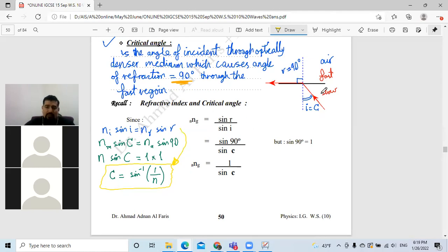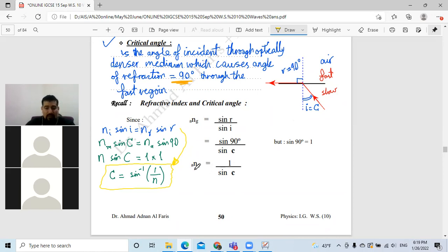In the short formula, we talk about the refractive index from where to where? From slow medium to fast medium. We are talking about this refractive index for glass, G, okay? So that means I flip the equation, sine R over sine I, and the R is 90 and I is the critical. Whenever they are talking about critical angle, the other angle is what? 90 degrees, and sine 90 is 1.